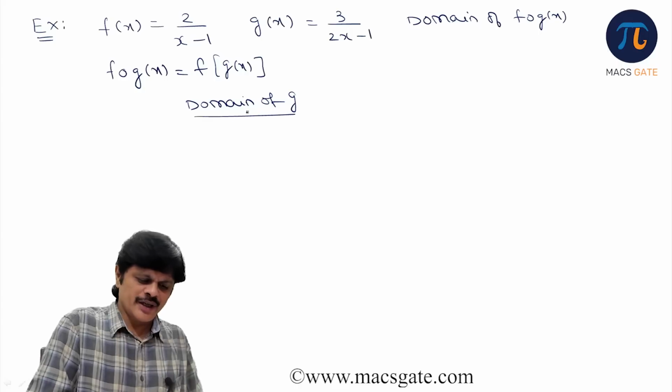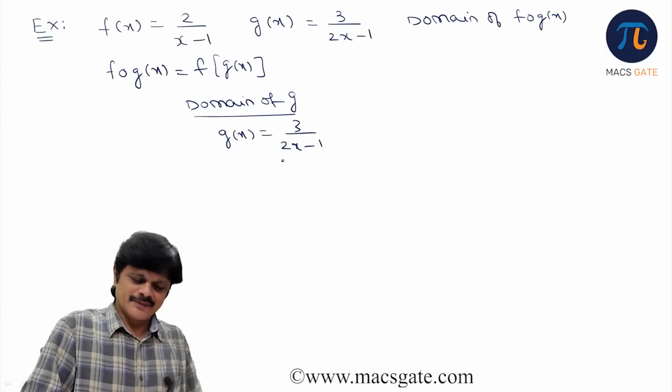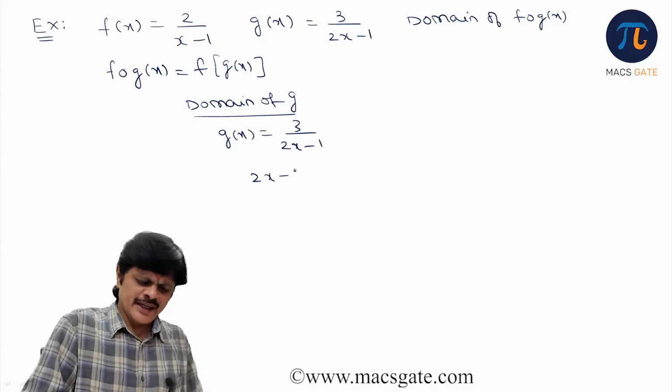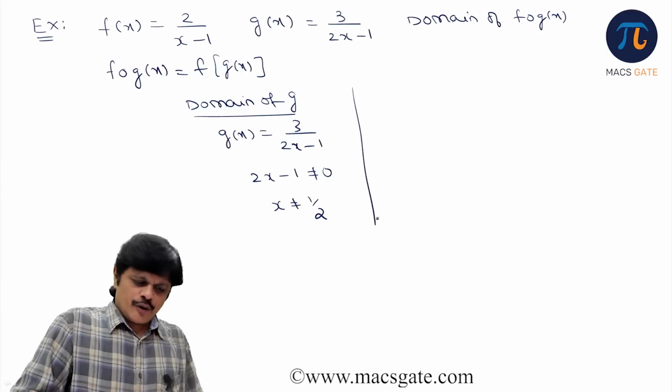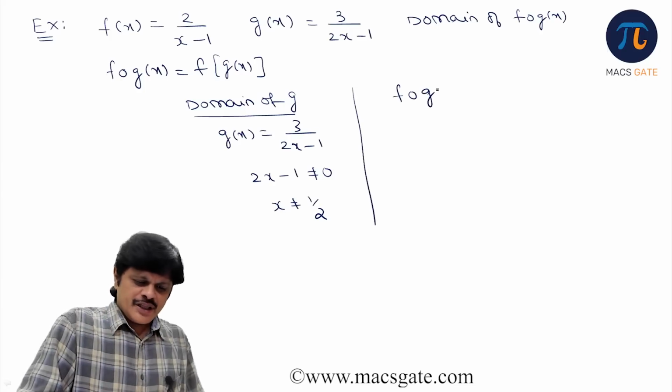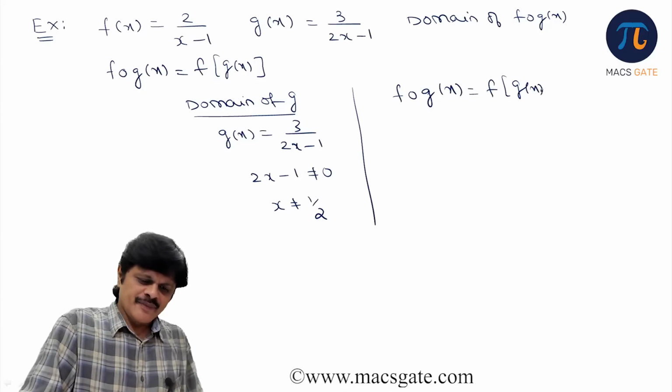G of x is 3 by 2x minus 1. That means 2x minus 1 should not be 0, that is, x is not equal to 1 by 2. Now go back to f of g of x, that is f circle g of x, which is nothing but f of g of x, which is f of 3 by 2x minus 1.